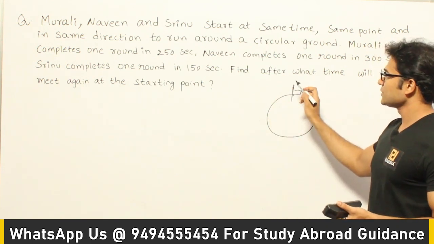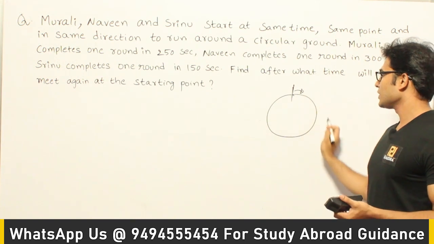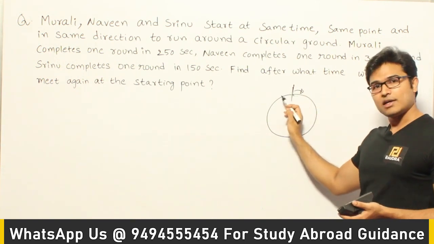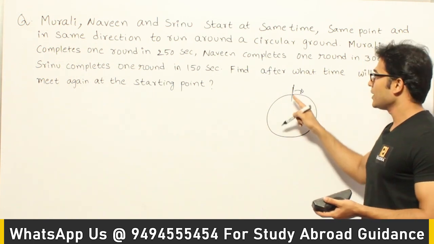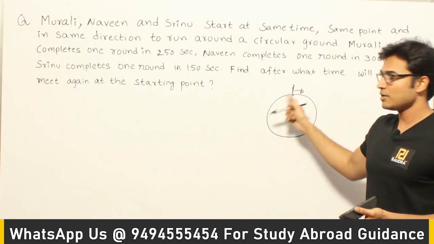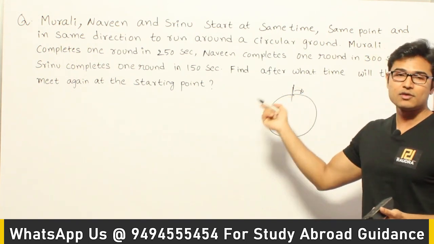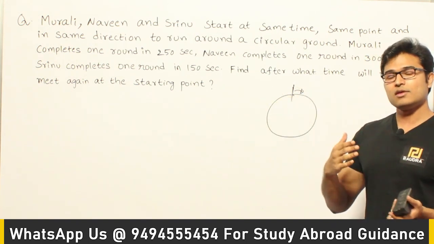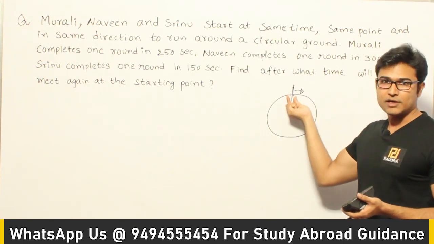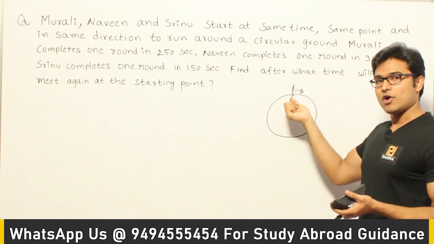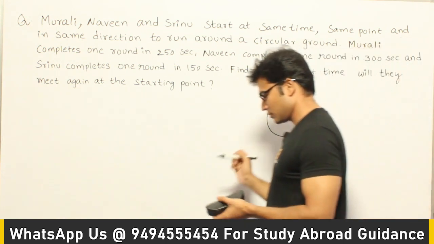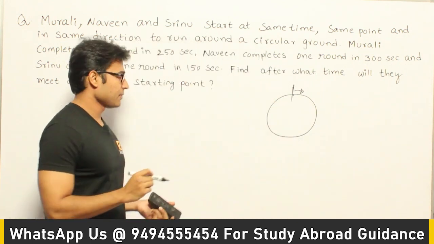So what happens is one of them will cover it in 150 seconds and reach here, and he will not stop, he will again start running. By the time, the second one will take 100 more seconds to come there and the third one will take 50 more seconds to come there. Therefore, if you look at the way they finish the first circle, they will not meet at the same time. But they are all going, so how to solve this one is, let's take a small example and we can see it that way.